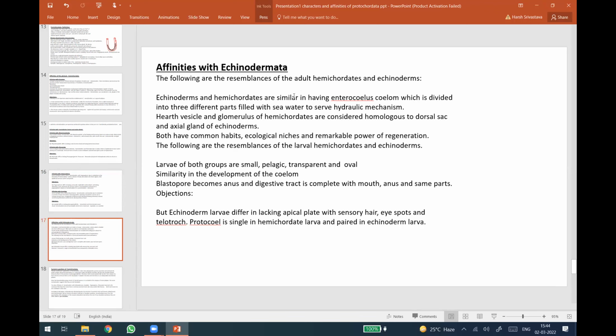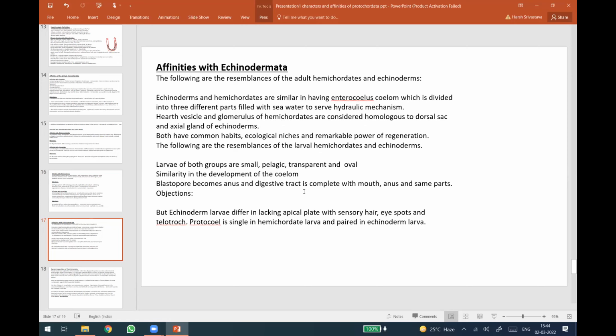Echinoderms and hemichordates both have similar enterocoelous coelom divided into 3 different parts filled with seawater. The heart vesicle and glomerulus of hemichordates are considered homologous to the dorsal and axial gland of Echinodermata. Both have common habits, ecological niches, and remarkable power of regeneration. These are some more important similarities.